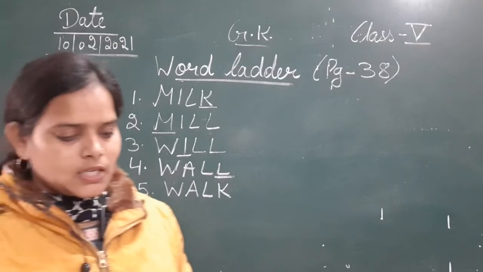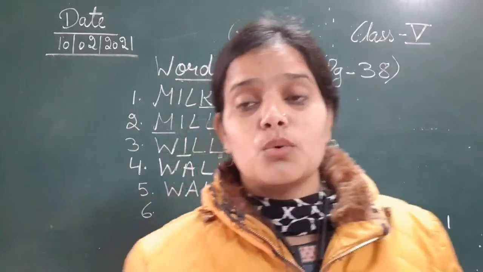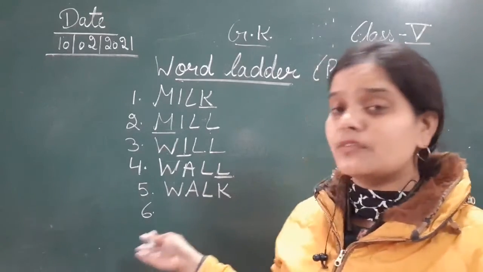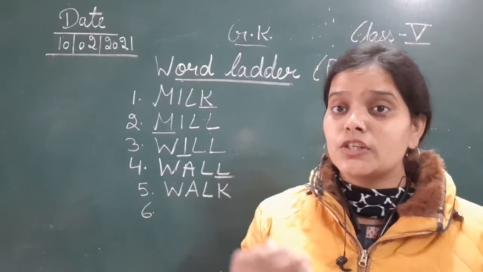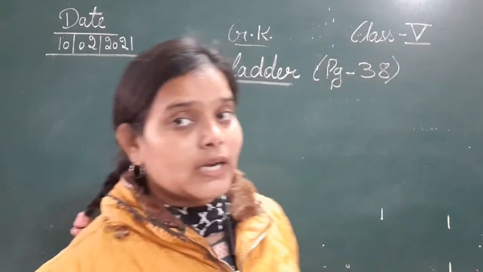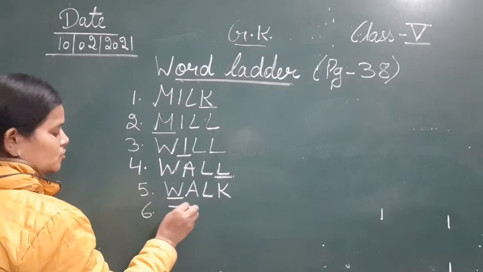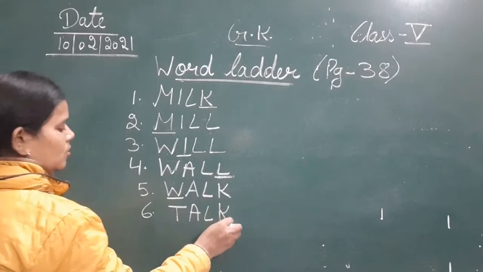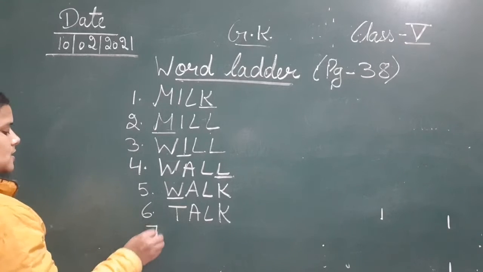The sixth is to communicate by speaking. So when I'm speaking something, I'm talking, or talk. But हमें यहाँ पे एक ही वर्ड चेंज करना है. तो communicate, किसी भी चीज़ को बोल के बताना, that is talk. TALK, talk. So we call it as talk. So W will be changed into T, and the rest of the three alphabets will be the same. That is talk.